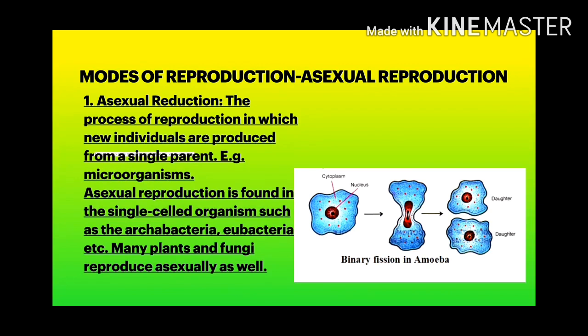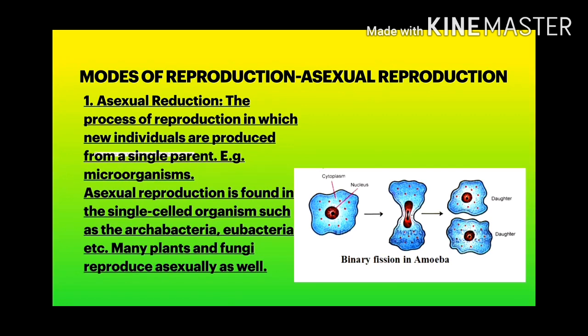So, in this process of binary fission, one amoeba is divided into two amoebae. There is cytokinesis and karyokinesis. Cytokinesis is the division of cytoplasm in two parts, and karyokinesis is the division of nucleus in two parts.